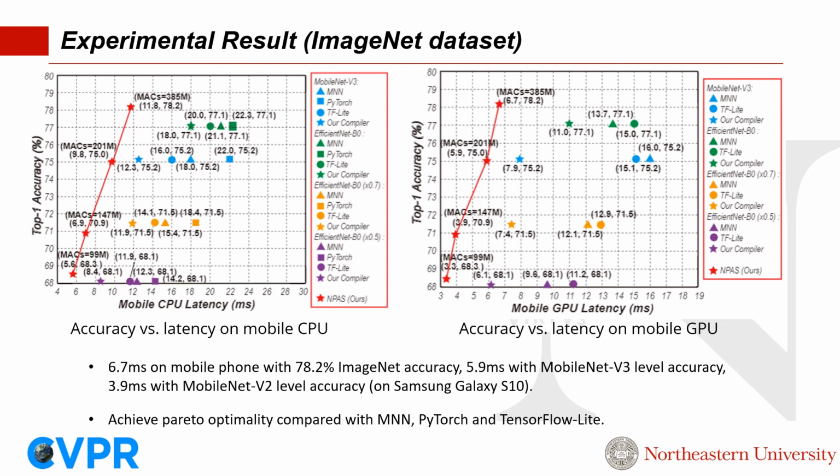Our NPAS results consistently outperform the representative DNN models and achieve the Pareto optimality in terms of accuracy and inference latency. With MobileNet V3 level accuracy, our inference times on mobile CPU and GPU are 9.8 milliseconds and 5.9 milliseconds respectively. With MobileNet V2 level accuracy, the inference times of the NPAS solution on mobile CPU and GPU are 6.9 milliseconds and 3.9 milliseconds respectively. To the best of our knowledge, this has never been accomplished by any existing NAS or weight pruning work.